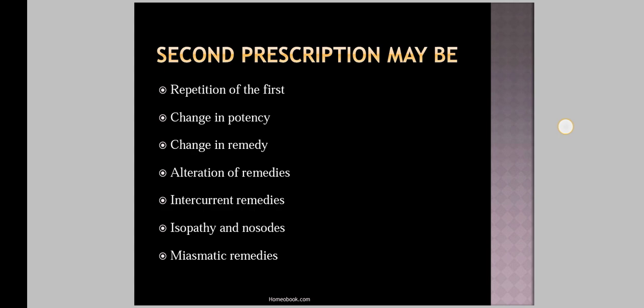Then next, where the symptoms disappear against Hering's law of cure, in that case also you have to antidote that first remedy. An antidote may also take the form of the same remedy in lower or higher potency. So these are the different indications of prescribing the antidote as a second prescription to the patient.